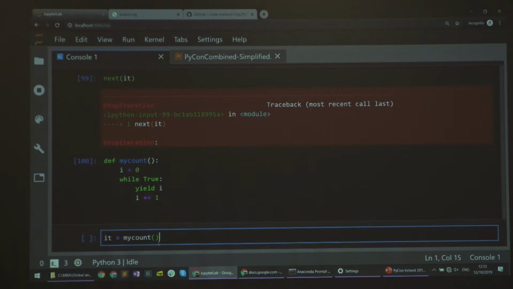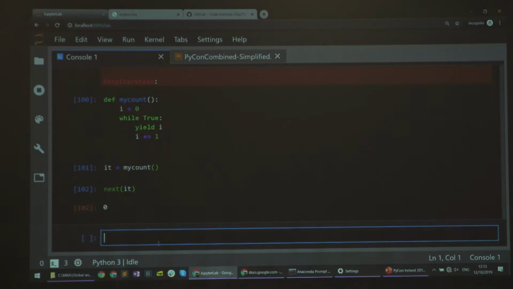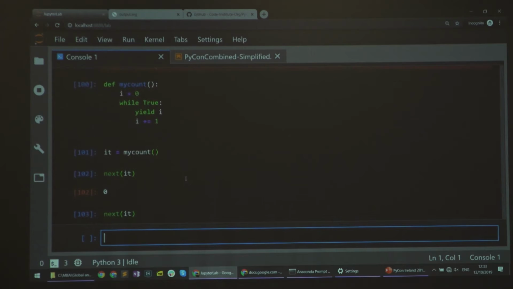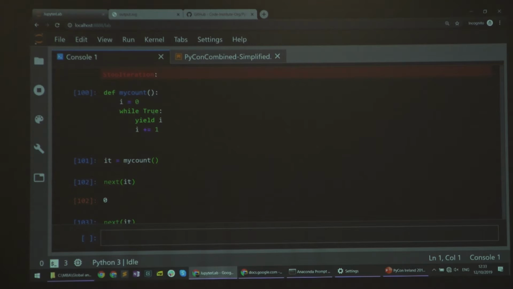My count. I find this to be extremely cool. If you've seen this in any other language, or even just in basic Python, you would think, oh well, I've created an infinite loop, this is going to cause problems. But of course it doesn't, because it's a coroutine that will just wait for you to ask for input, right? It's lazy, it doesn't do anything unless you explicitly ask it.